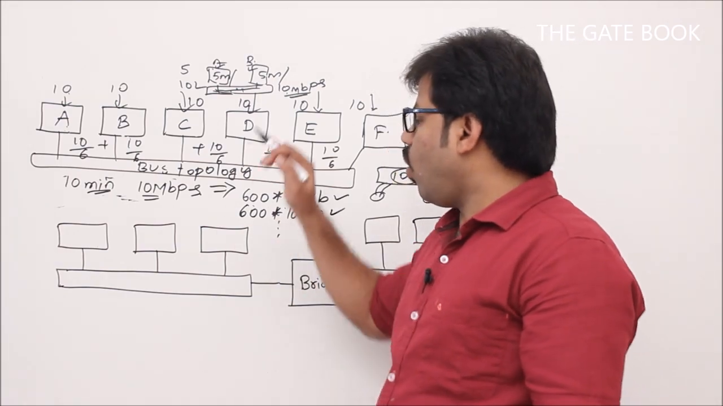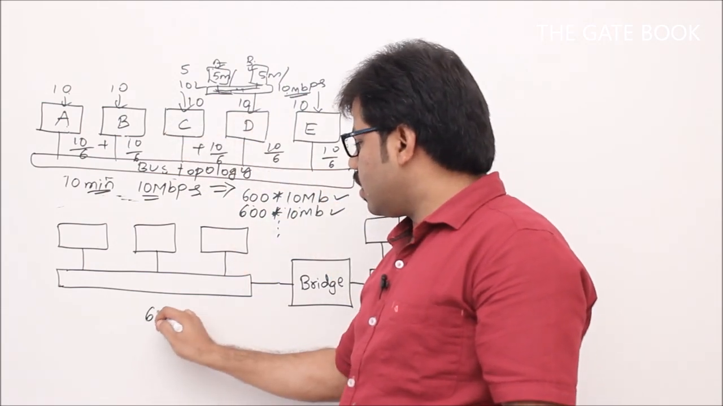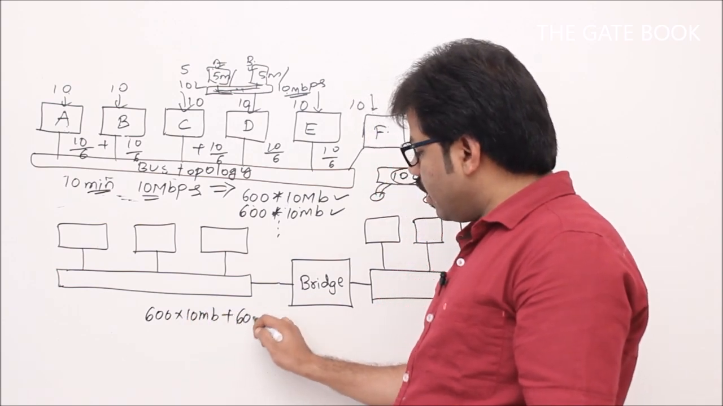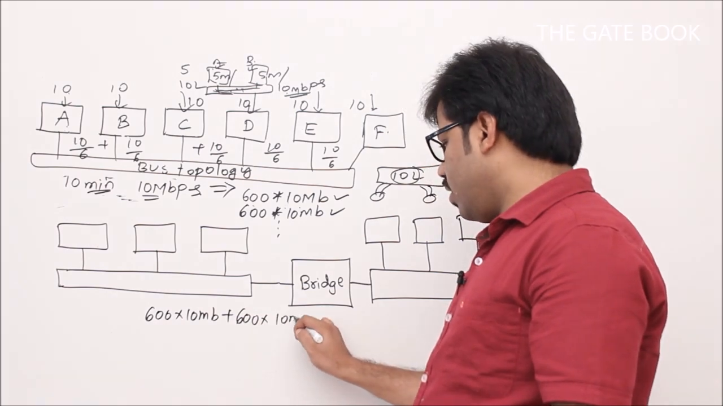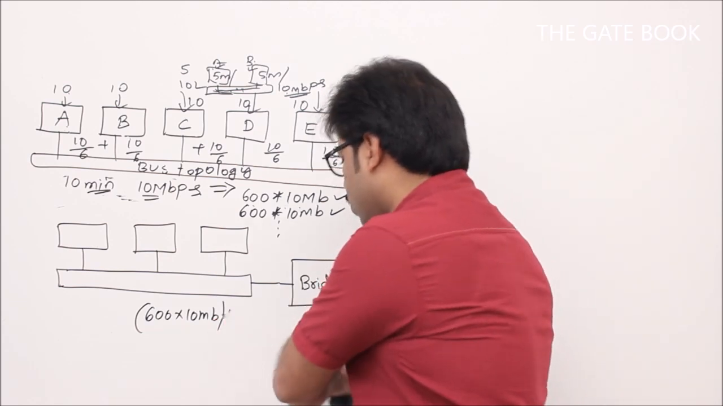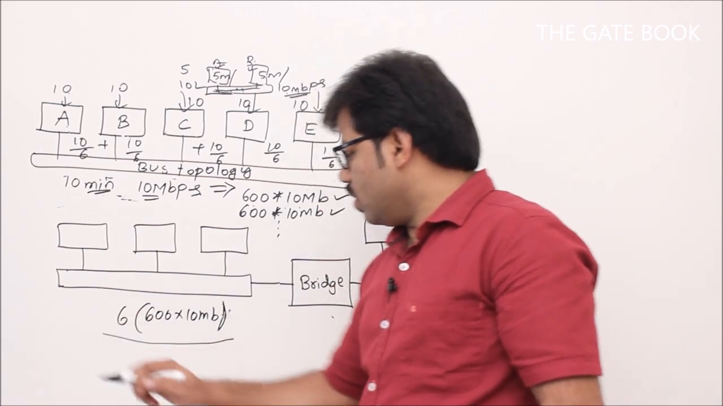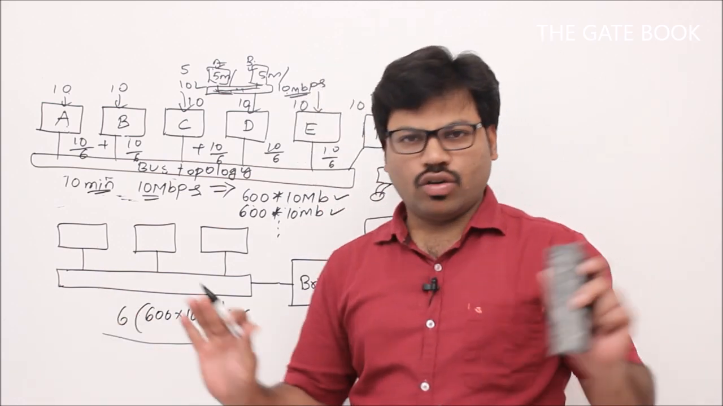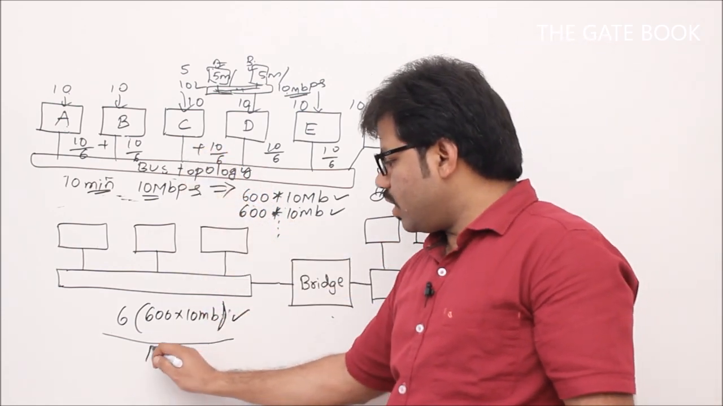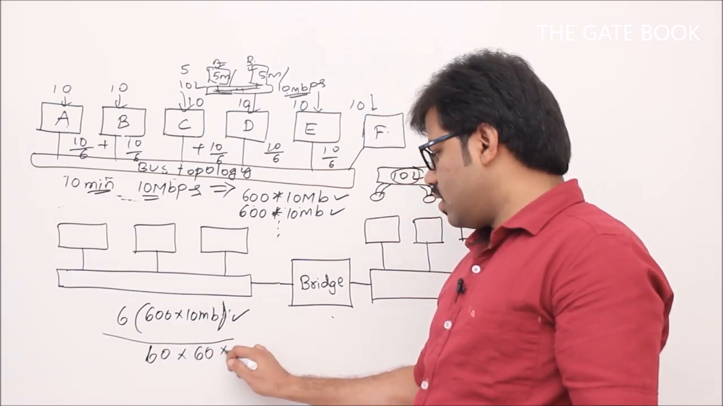If you sum it up, how many bits are all of these, A, B, C, D, E, F, going to send overall? A sends 600 into 10 MB, plus B sends 600 seconds into, in each second, 10 MB. In that way 6 times, correct? Let's write, that's why 6 into 600 into 10 MB. This is the data, right? These many bits they sent overall, but in how many hours? In 1 hour, correct? 1 hour means 60 minutes. A minute means 60 seconds, correct?